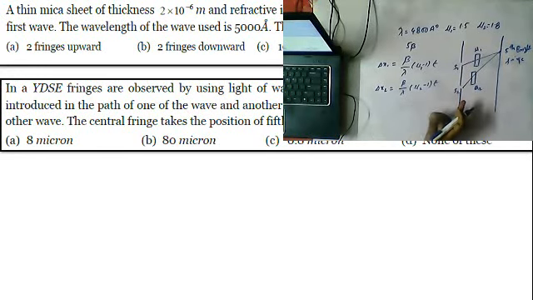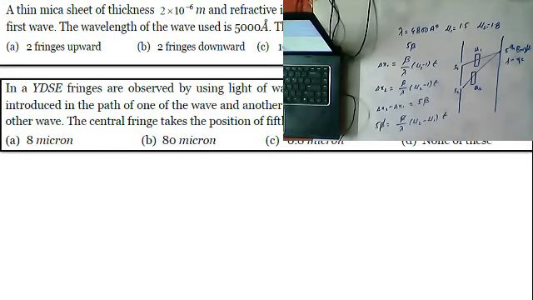In order to find that they interfere constructively, we are applying the formula delta x2 minus delta x1, which is given as 5 beta. The shift is given as 5 beta. So I can write 5 beta is equal to beta by lambda into mu2 minus mu1 into thickness.